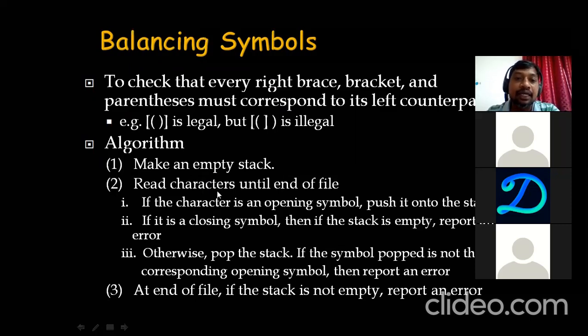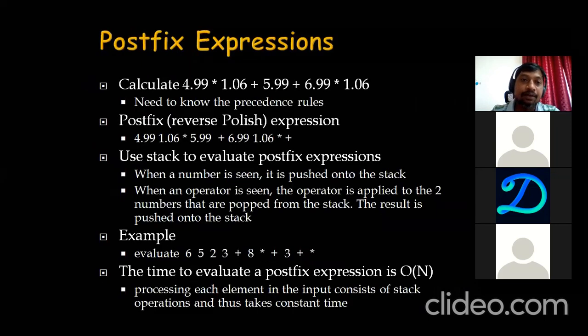Make an empty stack, read characters until end of file. If the character is an opening symbol, push it onto the stack. If it is a closing symbol, then if the stack is empty, report an error. Otherwise, pop the stack. If the symbol popped is not the corresponding opening symbol, then report an error. At the end of file, if the stack is not empty, report an error. After completely processing the input, if the stack is empty, then we can say it is valid, all the symbols are balanced. Otherwise, we'll report an error. This is how the algorithm works, right?